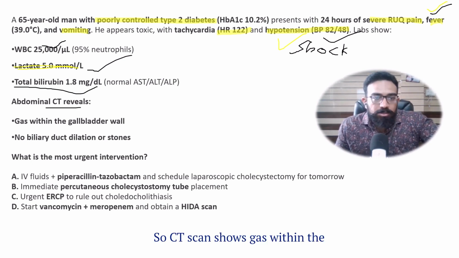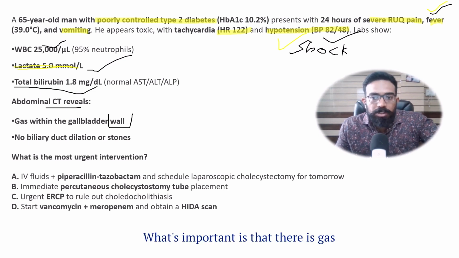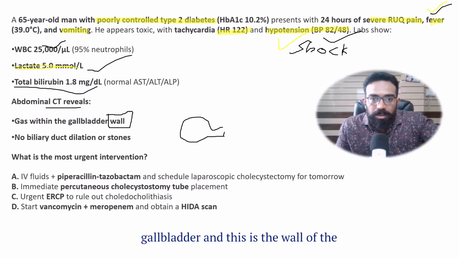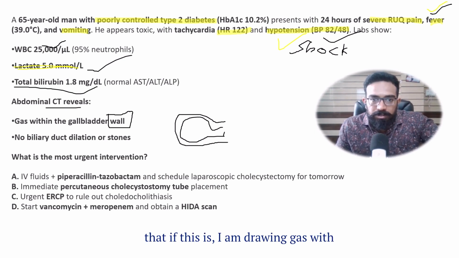CT scan shows gas within the gallbladder wall. This is important. What's important is that there is gas within the gallbladder wall, not within the lumen. If this is the gallbladder and this is the wall of the gallbladder, and I am drawing gas with blue color, so there is gas within the wall of the gallbladder, not in the lumen.